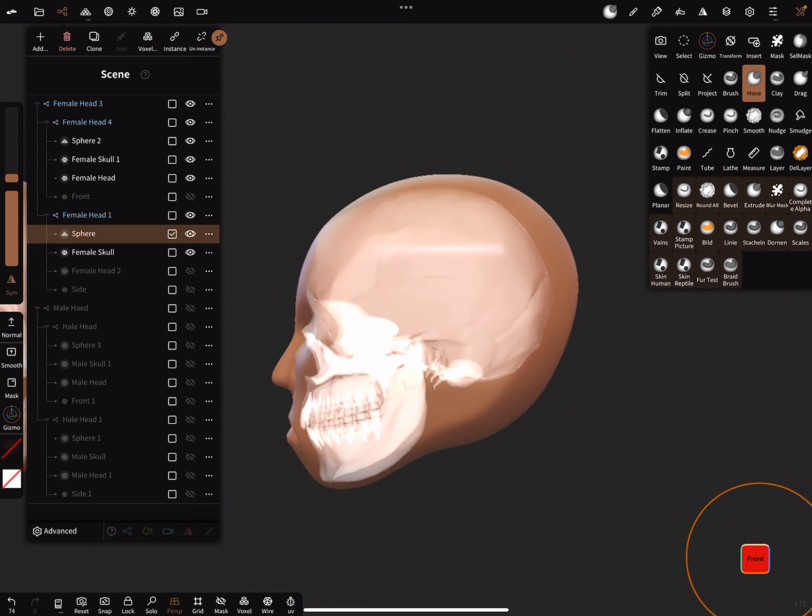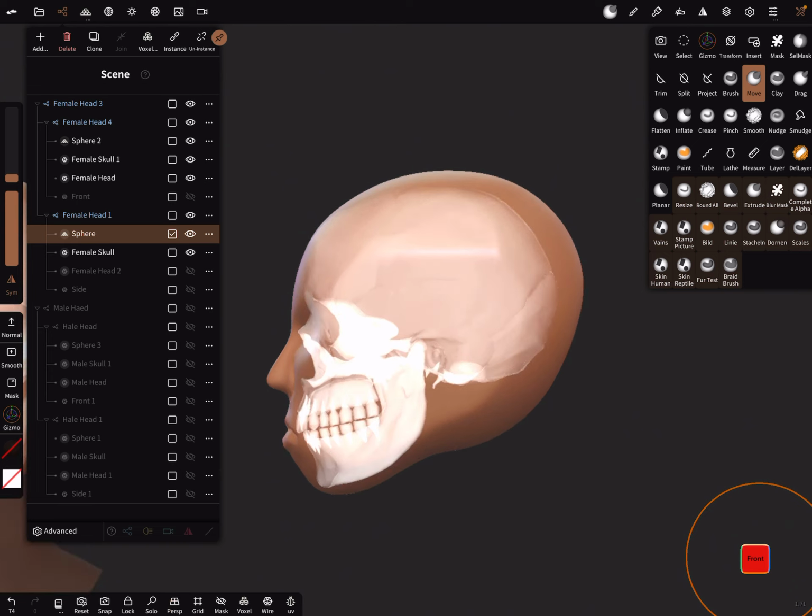In real life. Perspective off. I think here with the move brush we can go a little bit inside.